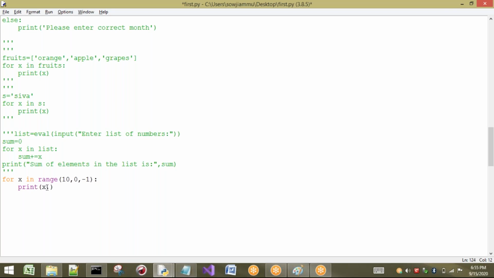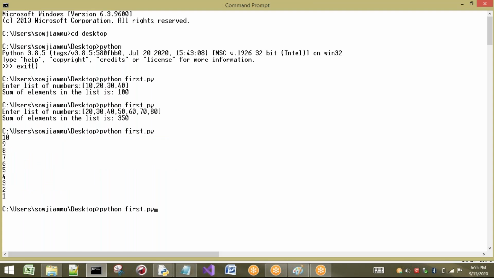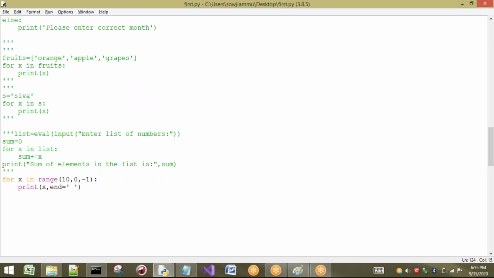Okay, sir, I don't want to print in a new line. Just take end equal to some space, for example, end equal to space. Then what happens? I have changed the end value to space. That means slash n will not be printed every time. It will take the value of end as space, so now all the values will be printed side by side with space. Here you have to understand how it is going to iterate, or we can call this looping.